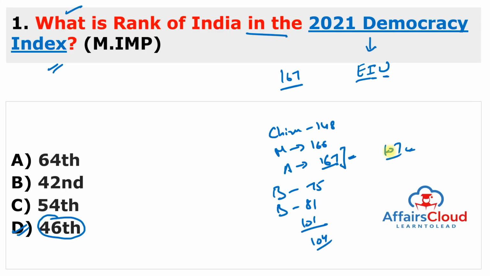So, Sri Lanka is not 107, Sri Lanka is 67. So, if we are comparing the neighboring countries of India, then we can see India's rank is the best. It means out of the neighboring countries, India's democracy is the best democracy.